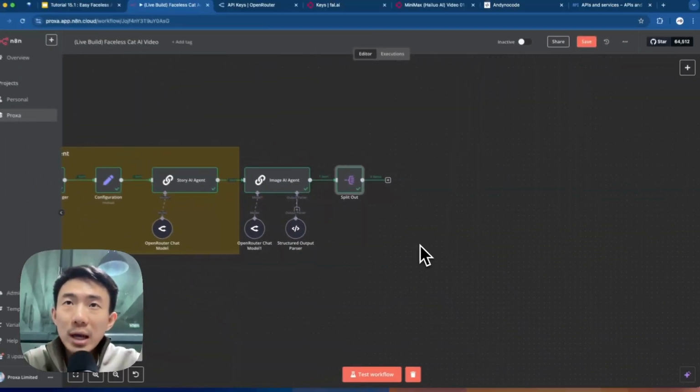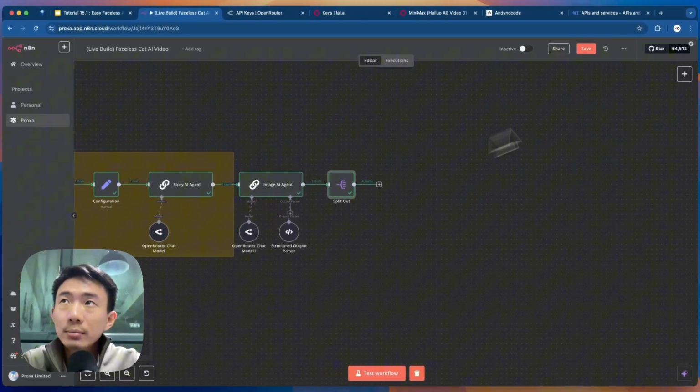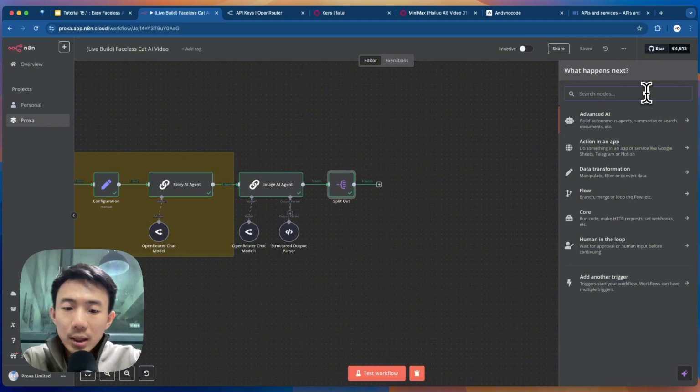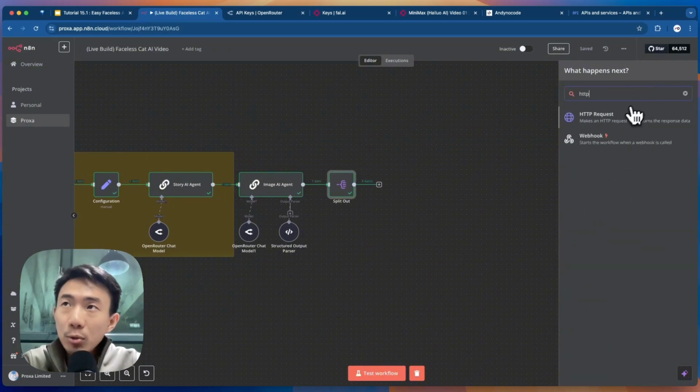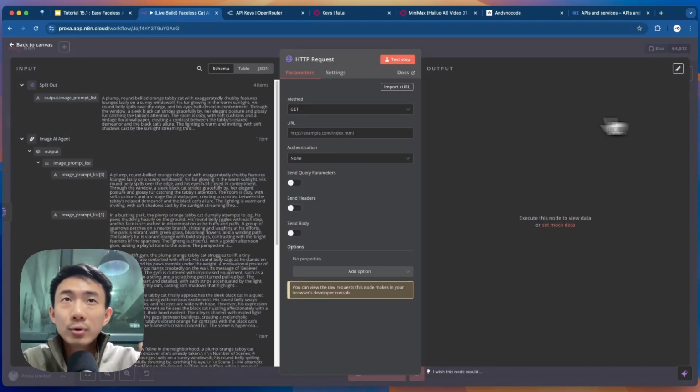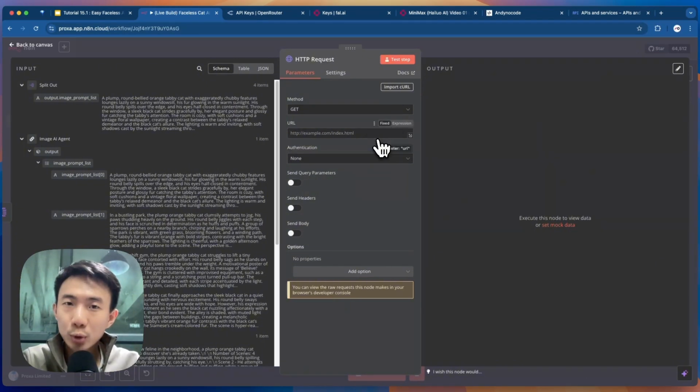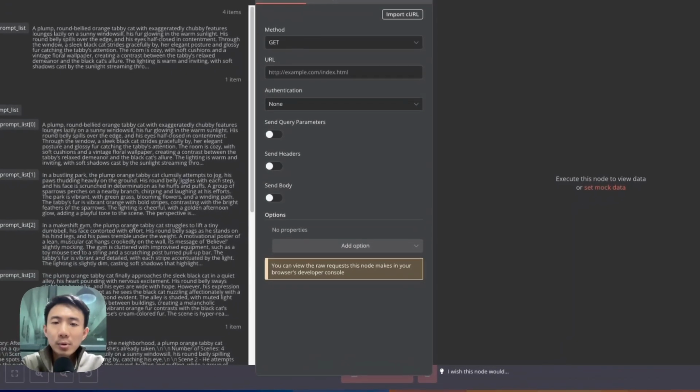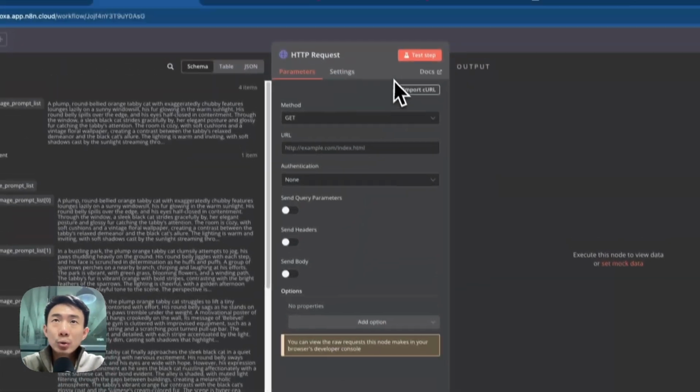Great. And we are going to add another node. But first we can save it here. We are going to add another node. We can search for HTTP requests. So this node is for making an HTTP request and returning the response data. This is not that complicated. We are going to use this node to use an AI image model to generate some images. So how it works is very simple. Let me guide you step by step.